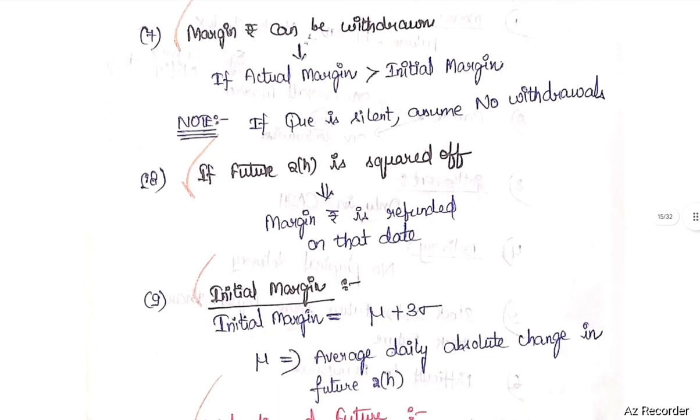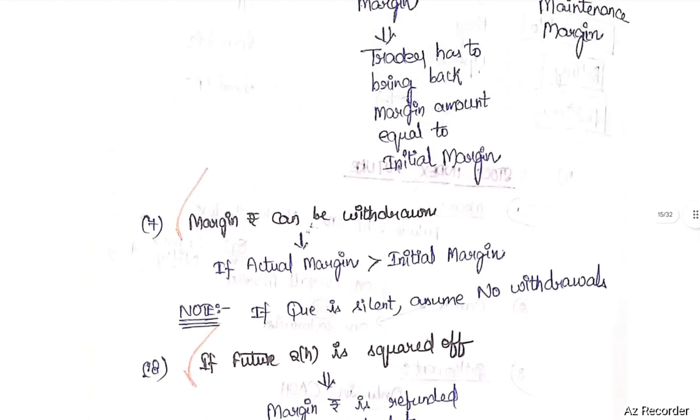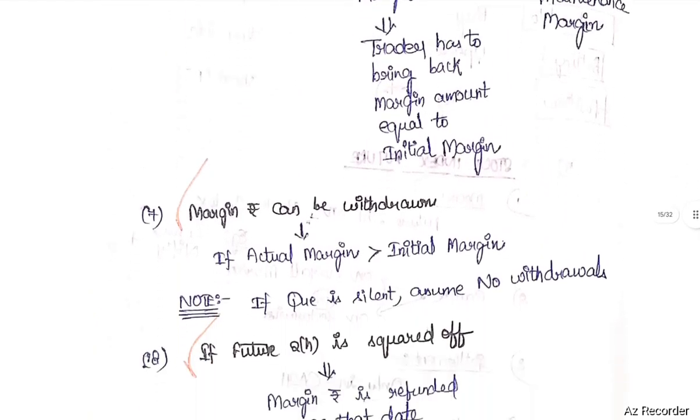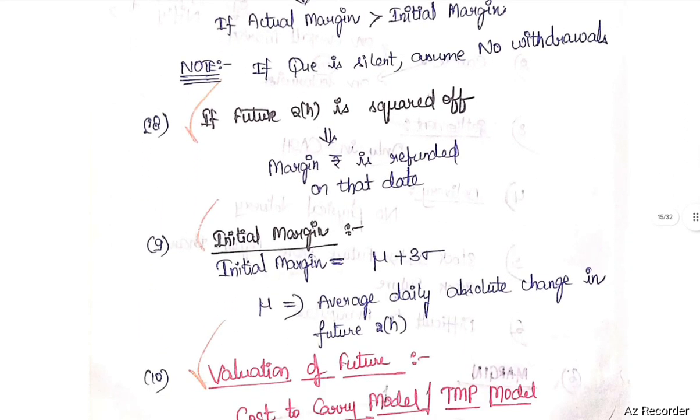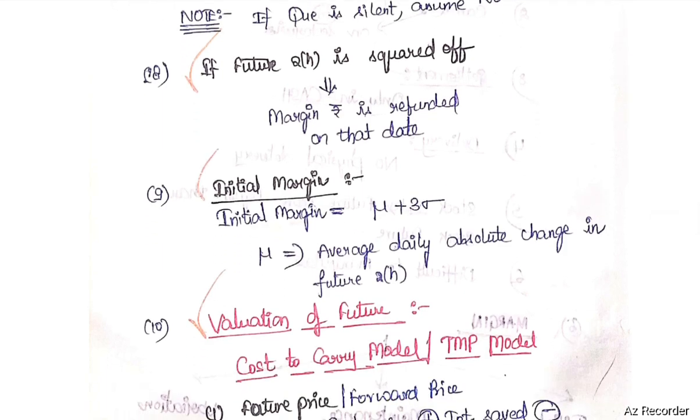Margin amount can be withdrawn if actual margin is greater than initial margin. If the question is silent, assume no withdrawals. If a future contract is squared off, margin amount is refunded on that date. Initial margin: how to calculate initial margin? Mu plus 3 sigma. Mu is the average daily absolute change in the future contract.